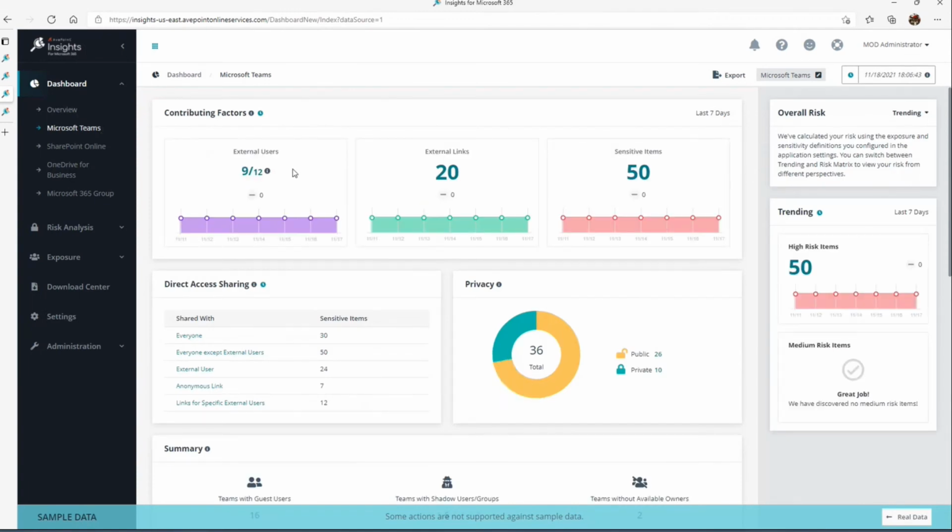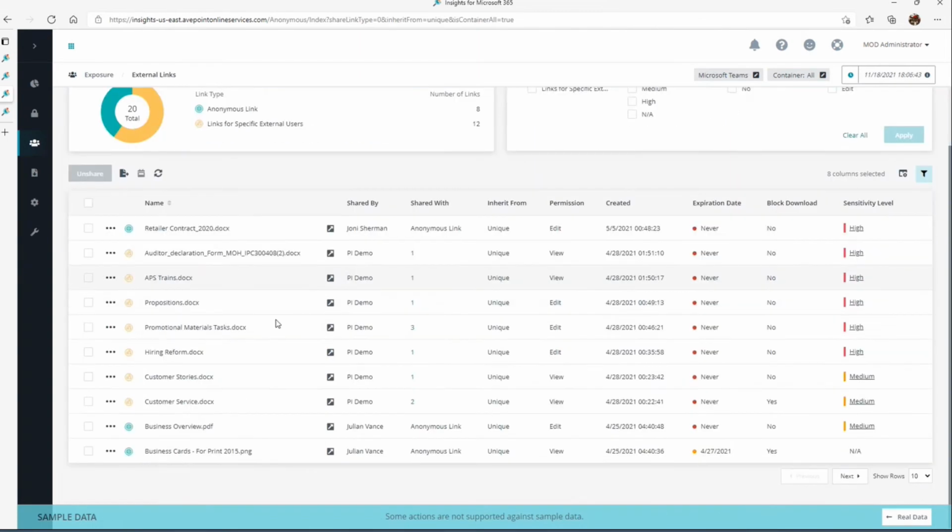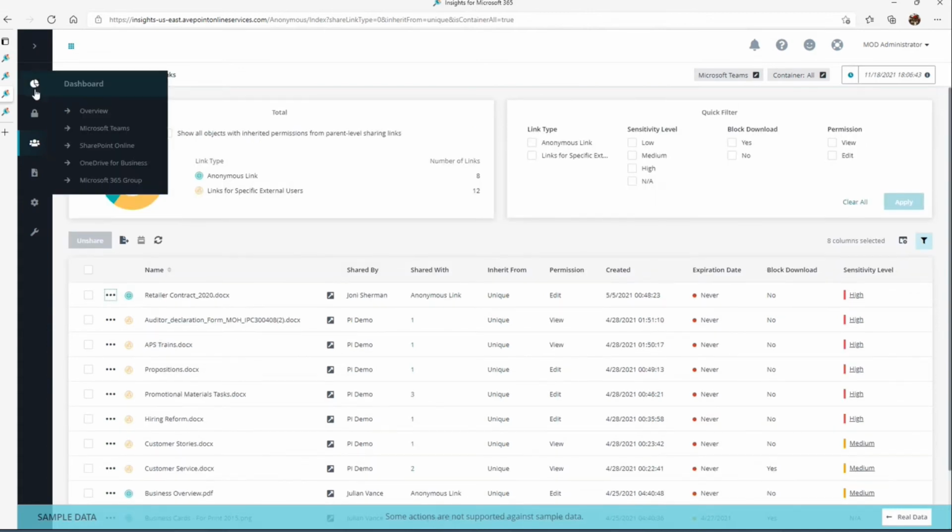So 9 are external, and 3 of those are what we call trusted in that example. And you can see here for Teams, we have identified 20 external links, and you can see those here. Then as we showed you earlier, I can unshare those or set expiration based upon my analysis and investigation.